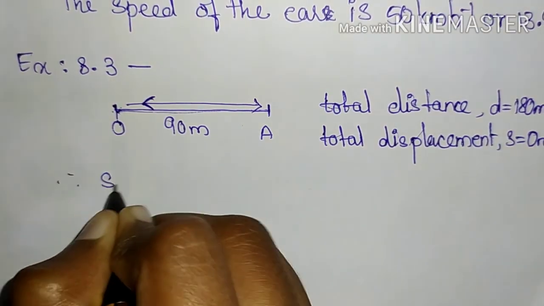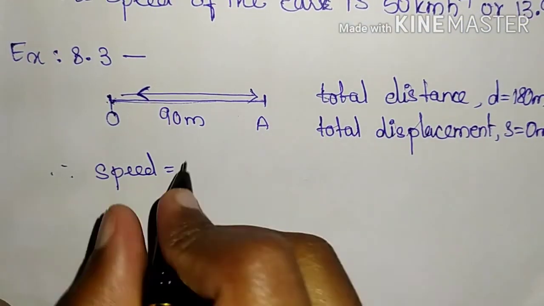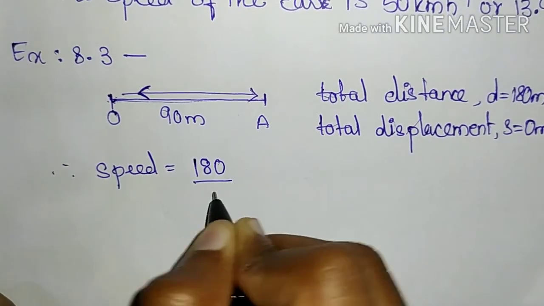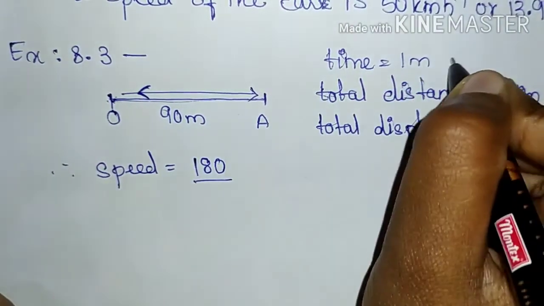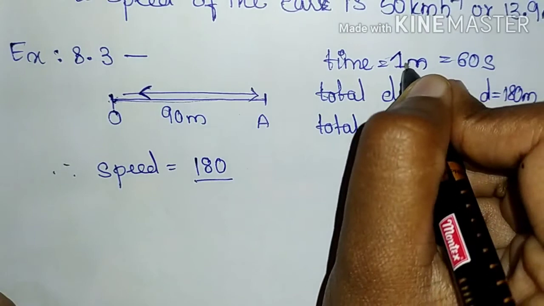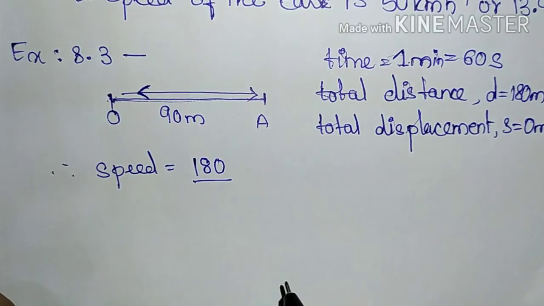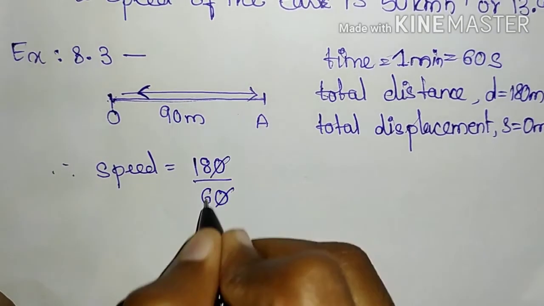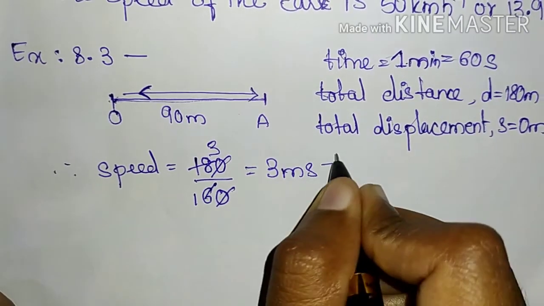Therefore average speed is equal to the total distance which she covered, 180, by the time. Also they have told us the time taken by her is nothing but 1 minute, which is 60 seconds. Convert the units into SI. 1 minute is equal to 60 seconds. So speed is equal to distance 180 meters by time 60 seconds. 6 threes are 18, so the speed is 3 meter per second.